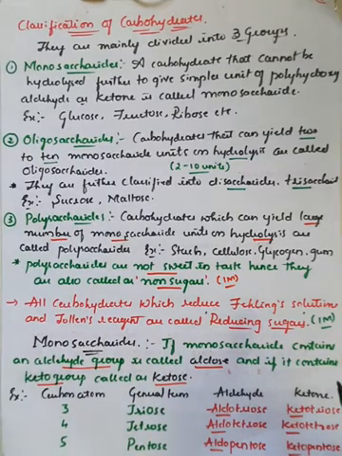Along with that, we have seen the nomenclature of monosaccharides. If it consists of an aldehyde group, we will call it an aldose, and if it consists of a ketonic group, we will call it a ketose. So the general term triose becomes aldotriose if it consists of an aldehyde group, and ketotriose if it consists of a ketonic group. In the same way, for tetrose, pentose and hexose, they are named aldotetrose, aldopentose and aldohexose. If they consist of a ketonic group, they are termed ketotetrose, ketopentose and ketohexose, right?